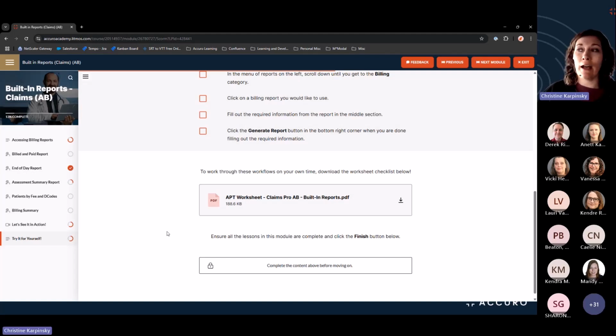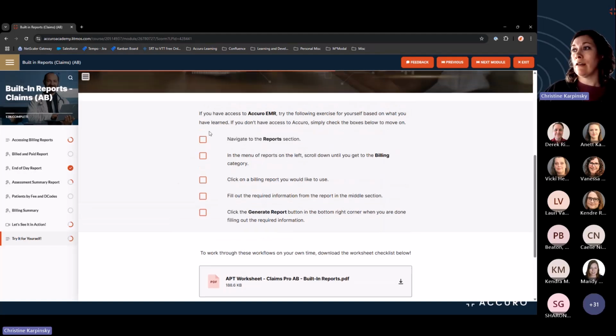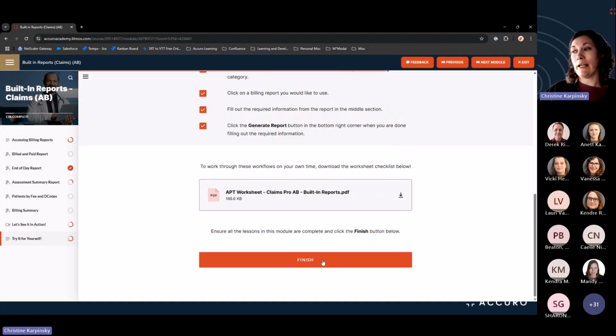Once you have completed all the exercises, you would select all these when they're completed, and you can select Finish.